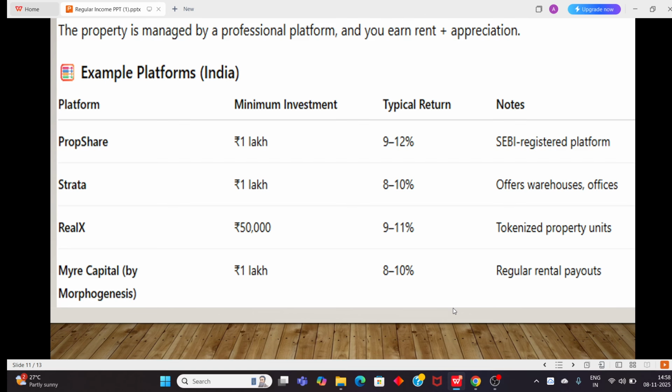The properties are completely managed by professionals on the platform, you can earn rent and get appreciation on the buildings based on the city where the commercial real estate is. It's completely regulated by SEBI, so nothing to worry about. You can generate approximately 9 to 12% on a yearly basis.